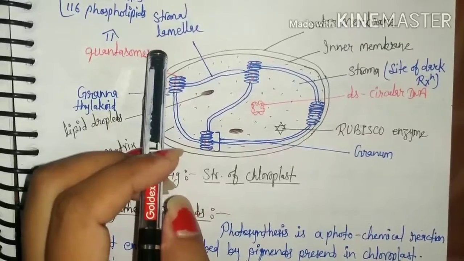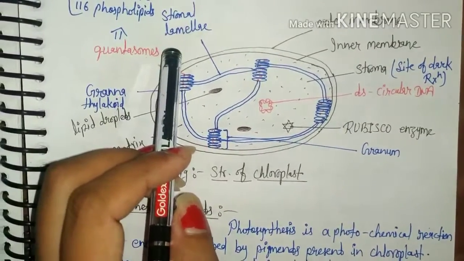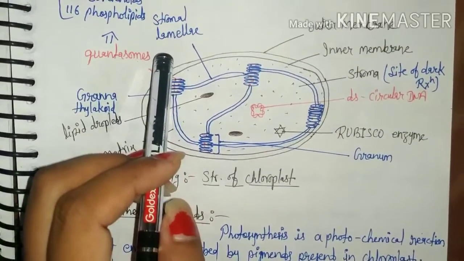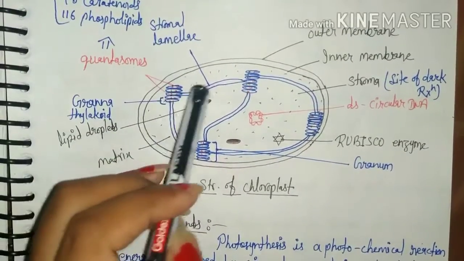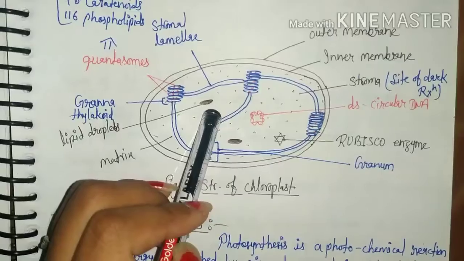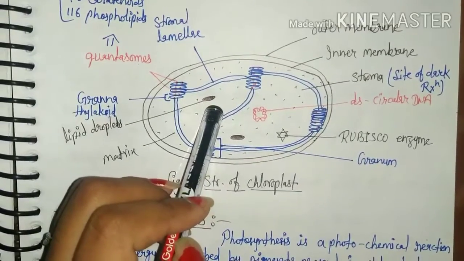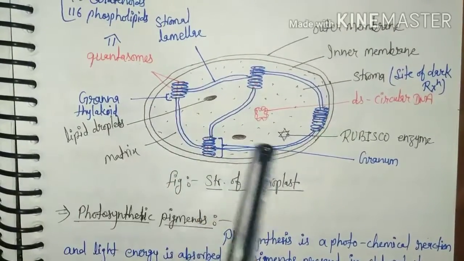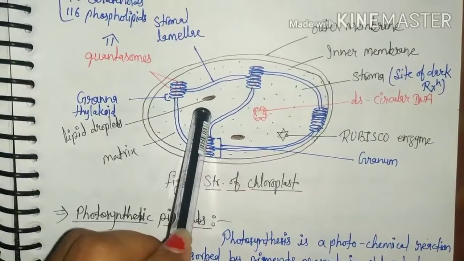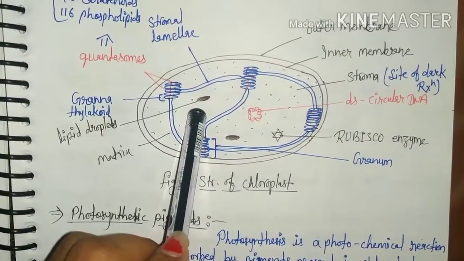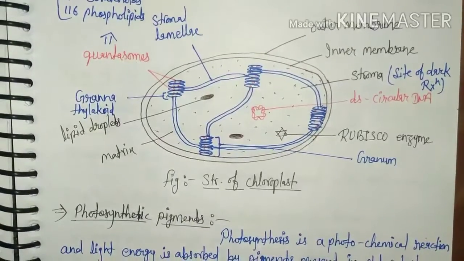Second part, membranous system, which is divided into grena lamella and stroma lamella. Grena lamella and stroma lamella responsible for trapping the light energy and also for the synthesis of ATP and NADPH. So this is the directly light driven and called light reaction.